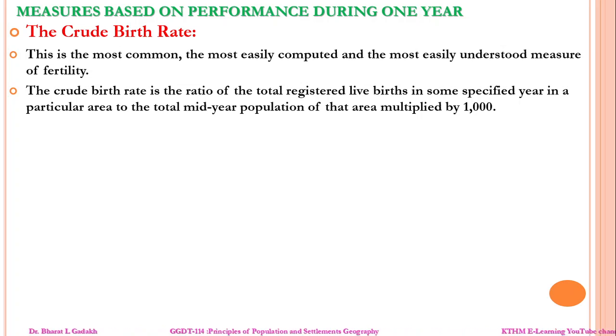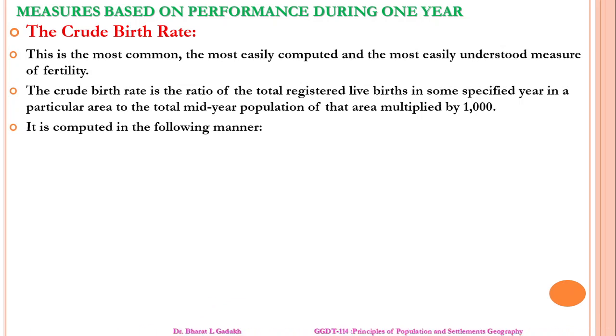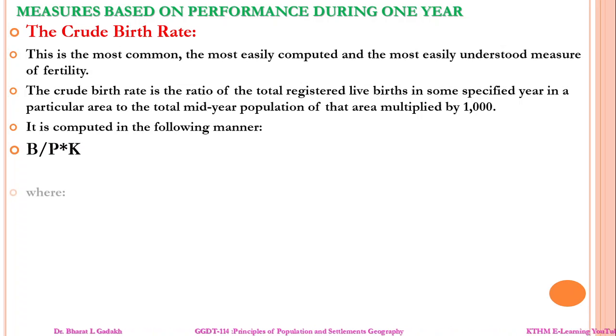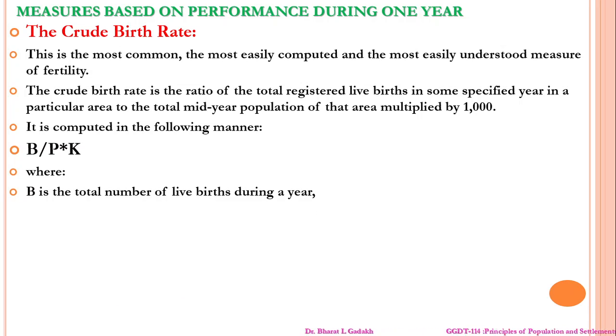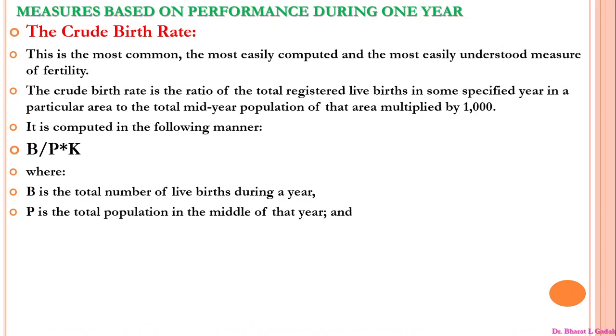Let me repeat: the crude birth rate is a ratio of the total registered live births in a specified year in a particular area to the total mid-year population of that area, multiplied by 1000. It is computed in the following manner: B divided by P, multiplied by K, where B is the total number of live births during a year, P is the total population in the middle of the year, and K is a constant, meaning 1000.